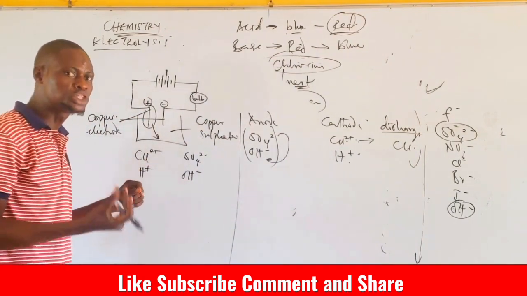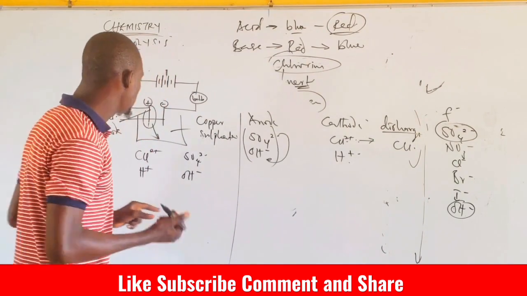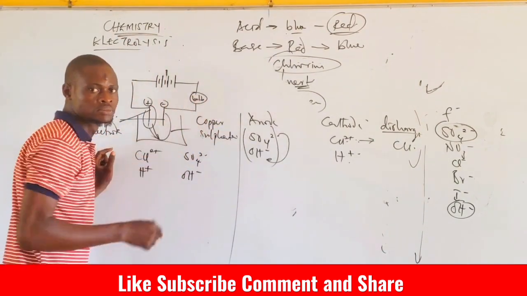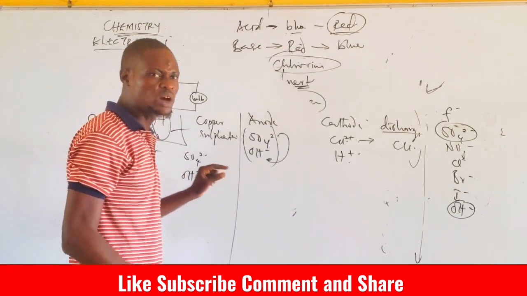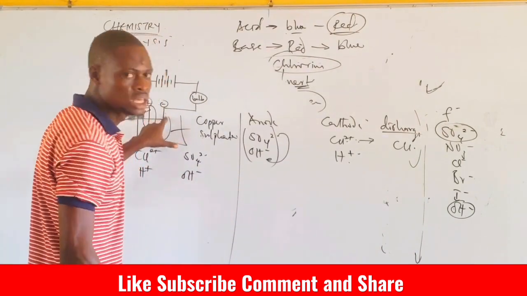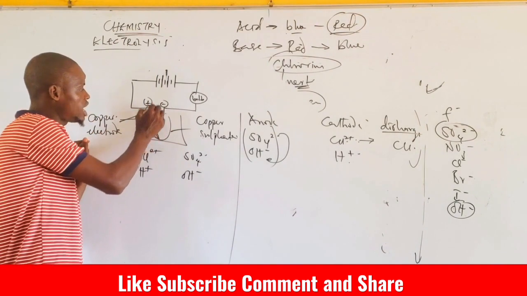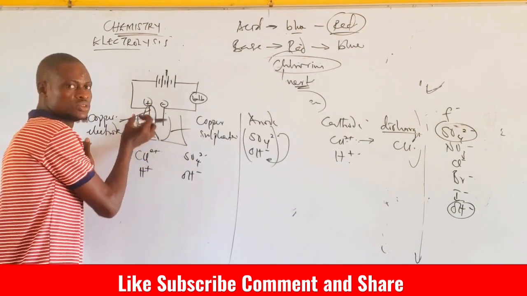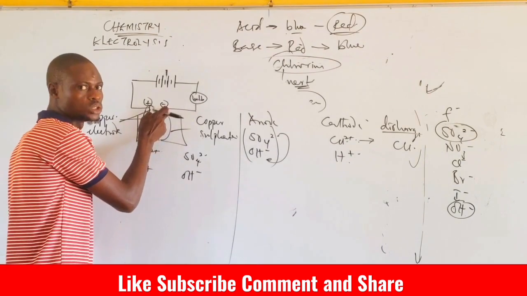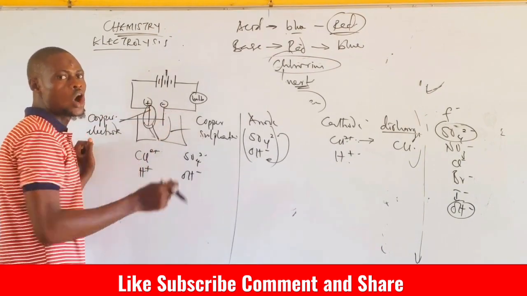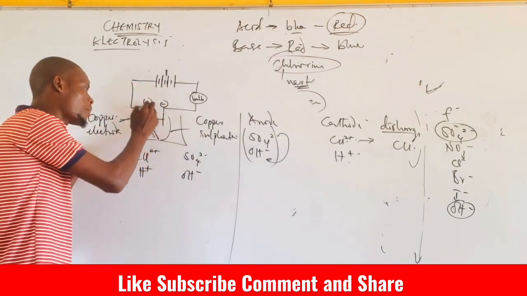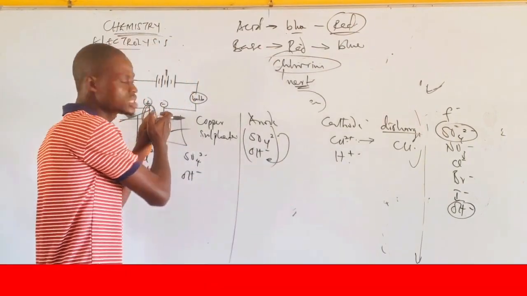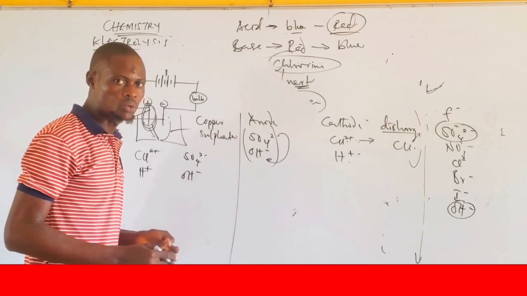That means it is going to go into the what? Solution, forming more copper ions, and it will be deposited on the cathode. Are you getting what I'm saying now? So more of copper will be reduced and it will be deposited on what? Cathode. Now if this anode electrode is going into solution, it will be depositing itself on the what? Cathode. Until the whole copper here will be what? Reduced completely, and all of them will be deposited at the what? Cathode. Are you getting what I'm doing here?